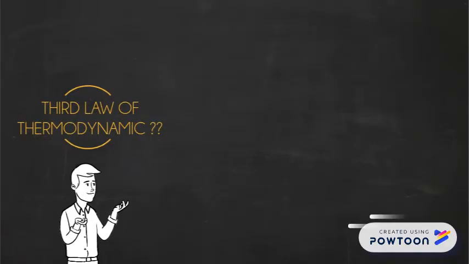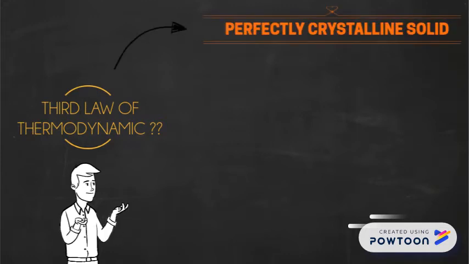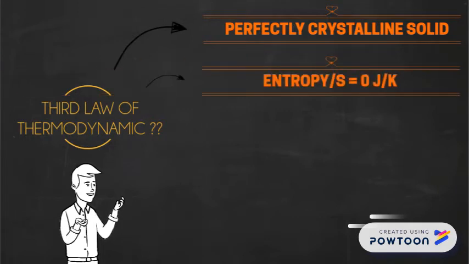So, what is the third law of thermodynamics? The third law says that a perfectly crystalline solid at absolute zero has an entropy of zero, as this is the most ordered state that the substance can be in. Entropy is measured in joules per Kelvin.